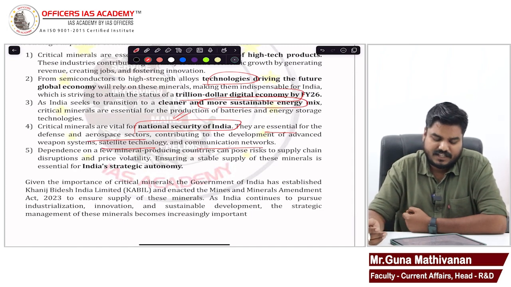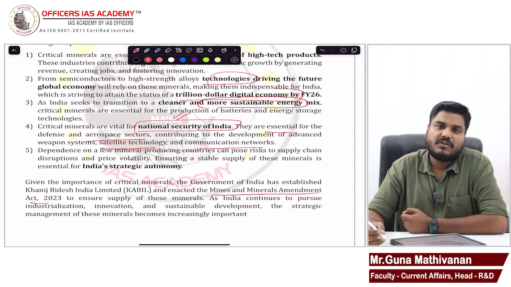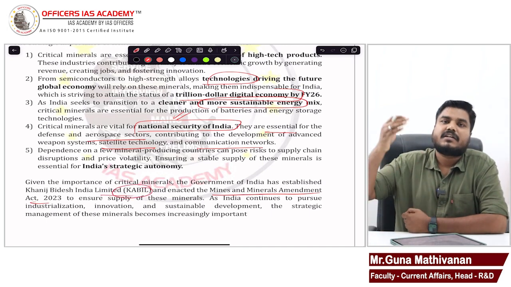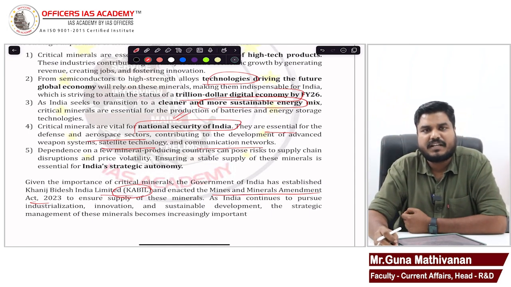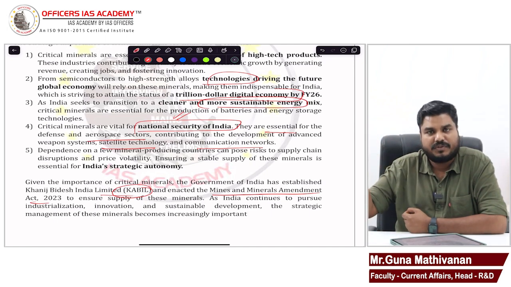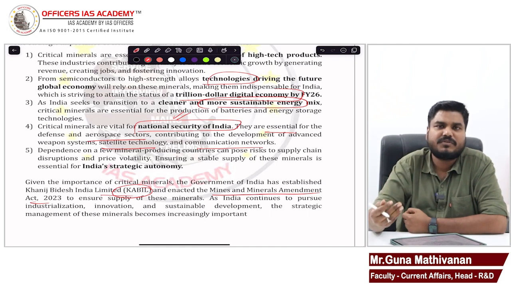The government has recently come up with the Mines and Minerals Amendment Act, and also the government has already set up Khanij Bidesh India Limited, KABIL. To ensure the adequate supply of critical minerals, KABIL will be helpful in exploring critical minerals offshore in other countries. This institution will be useful.